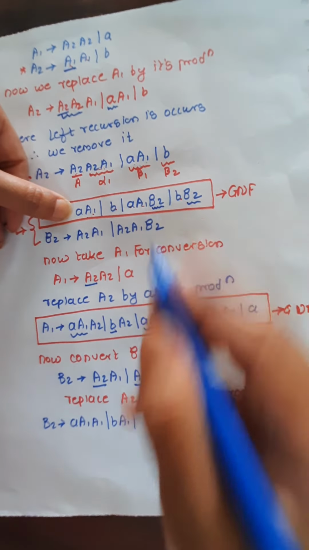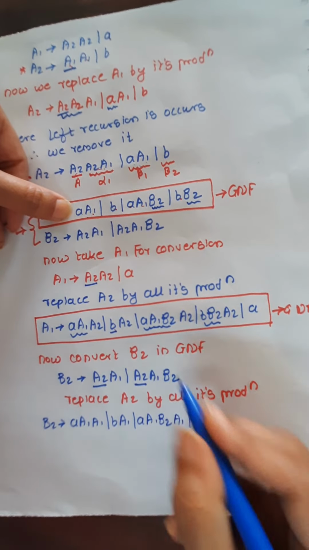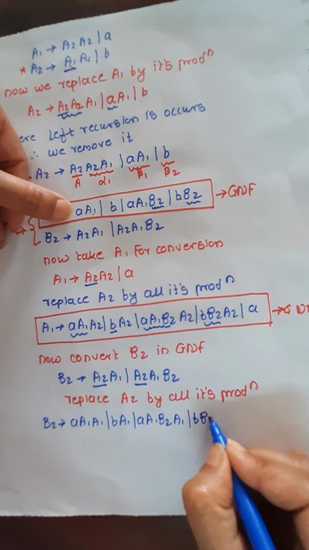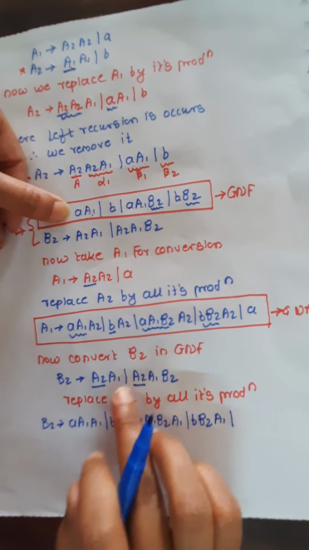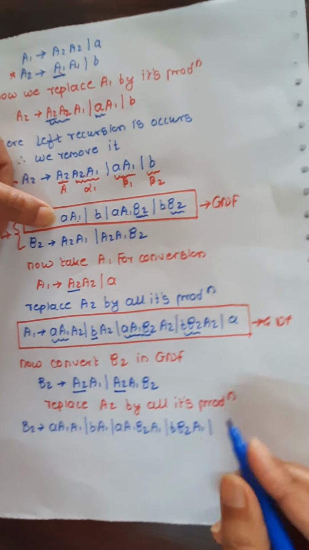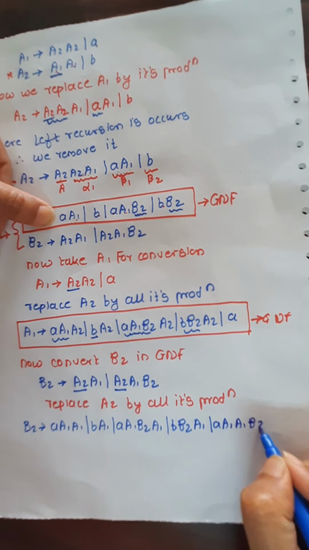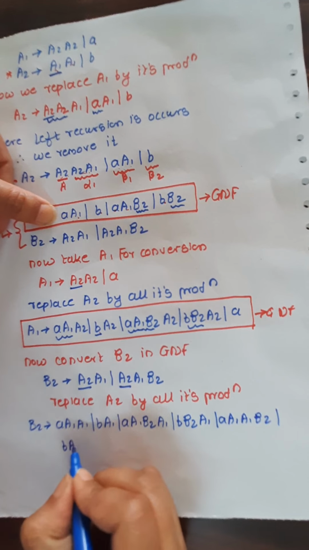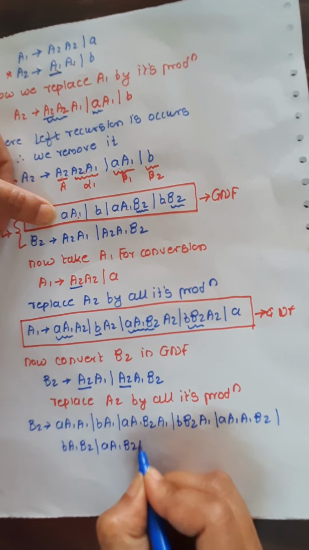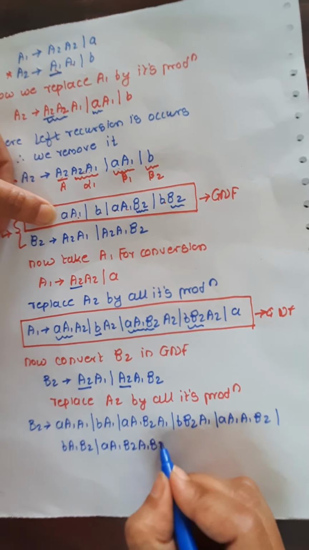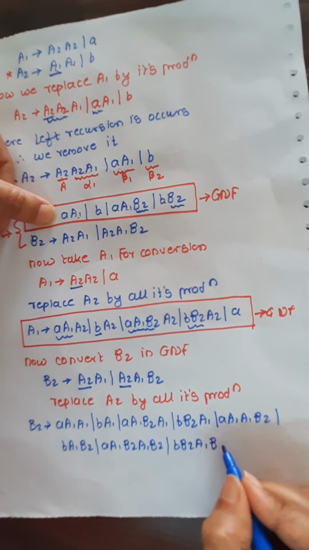Third is A1 B2 A1, B2 and this A1 as it is. Last is B B2 and this A1 as it is. Fine. And this is the same. So just attach the B2 to all its productions and write again: A1 A1 B2, B A1 B2, A1 B2 A1 and this B2 as it is, and the last B B2 A1 and B2 as it is.